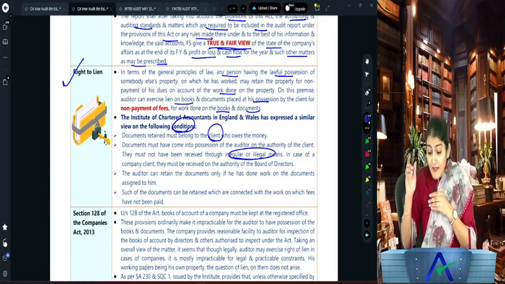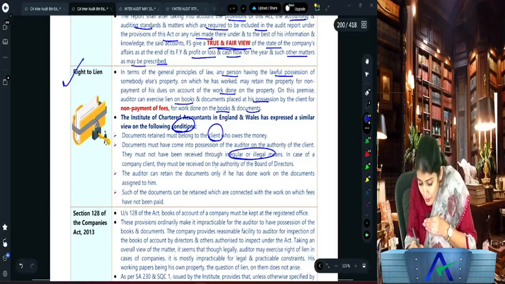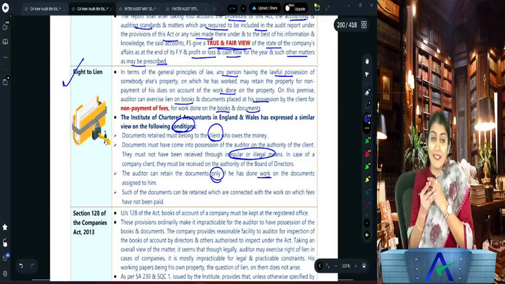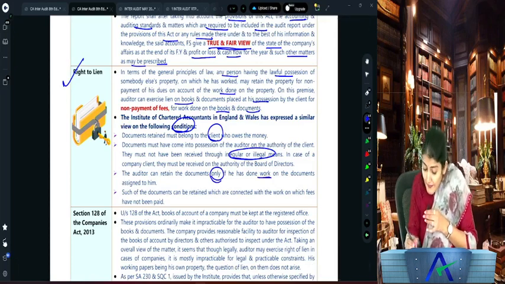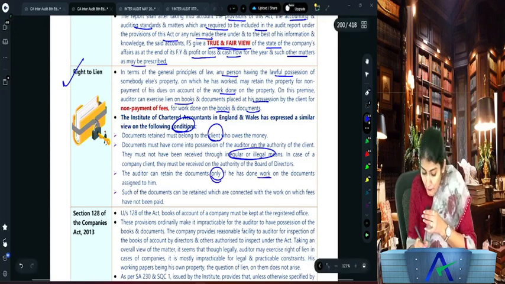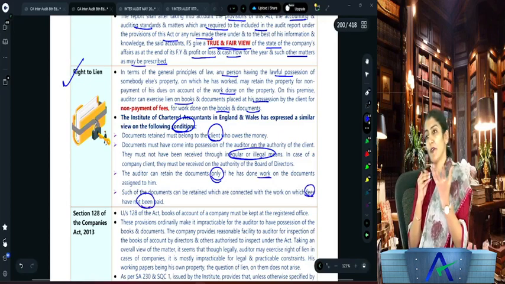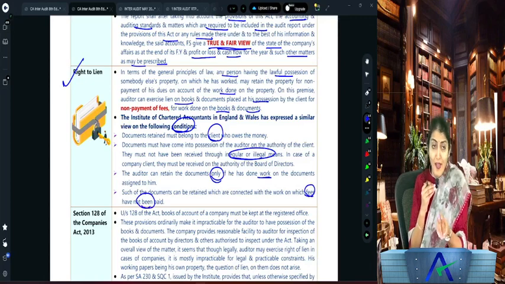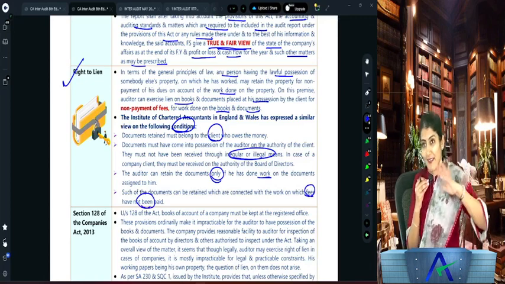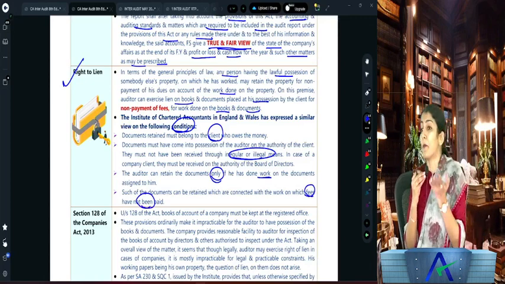Right, so what does it say? Retain only the documents on which work has been done, and retain only those which are outstanding depending on the fees which have not been paid. So how much of your fee has not been paid? 5 rupees. And how much lien are you exercising? No, it says there has to be some proportion.